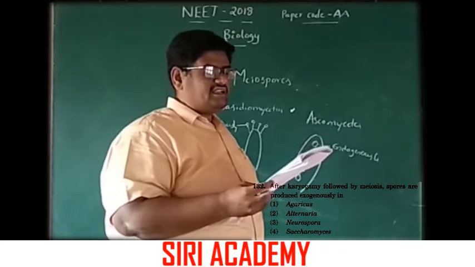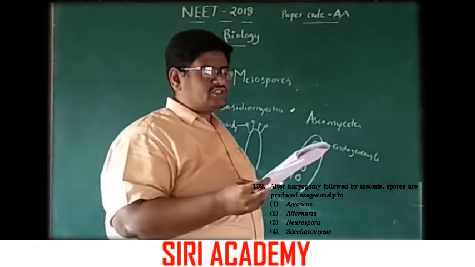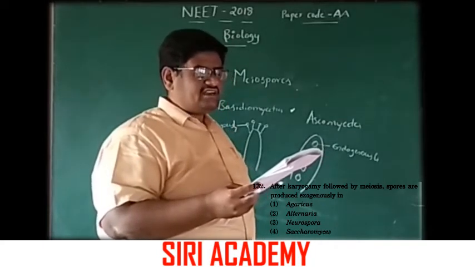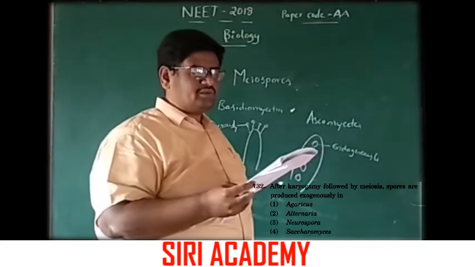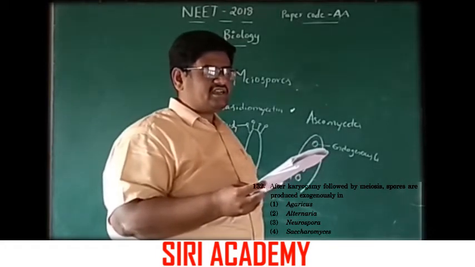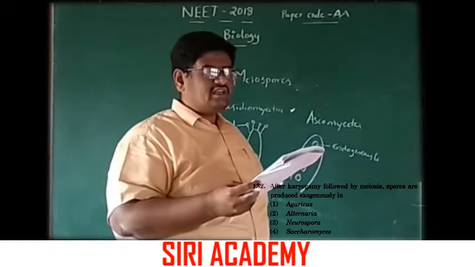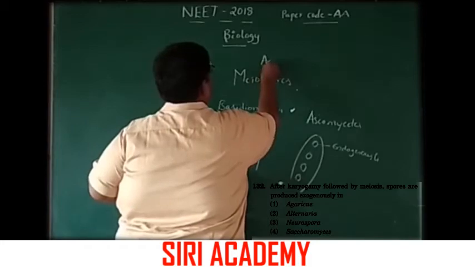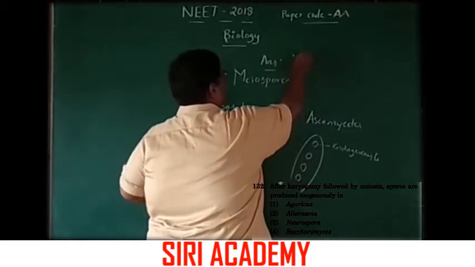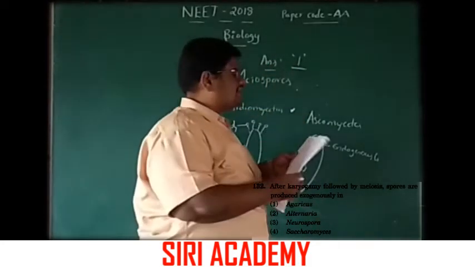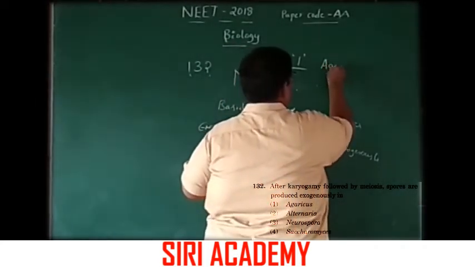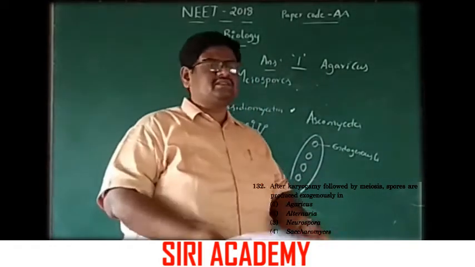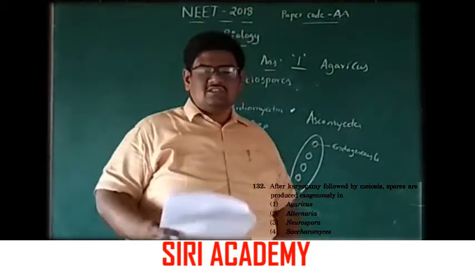second one Alternaria, third one Neurospora, fourth one Saccharomyces. Here Alternaria belongs to Deuteromycetes, and Neurospora and Saccharomyces belong to Ascomycetes. Agaricus belongs to Basidiomycetes. So option 1 is the correct answer. Agaricus belongs to Basidiomycetes. Basidiomycetes show exogenous spores.